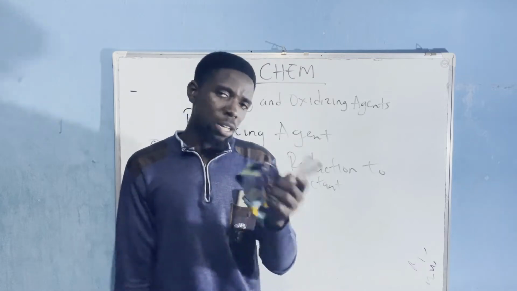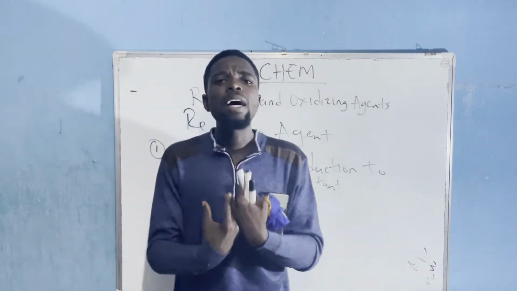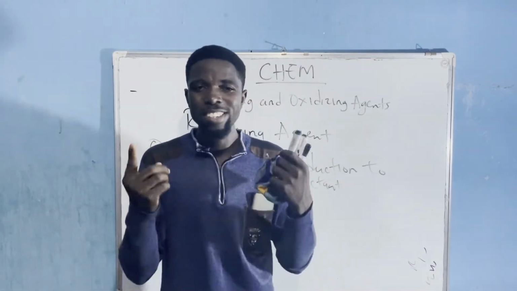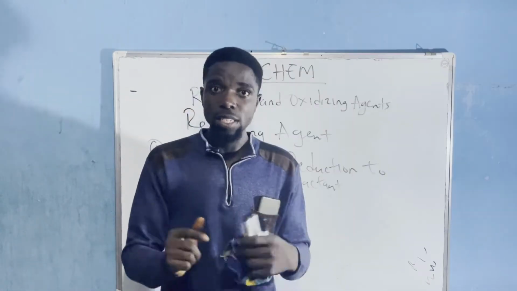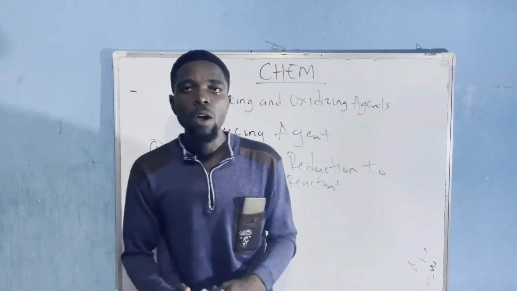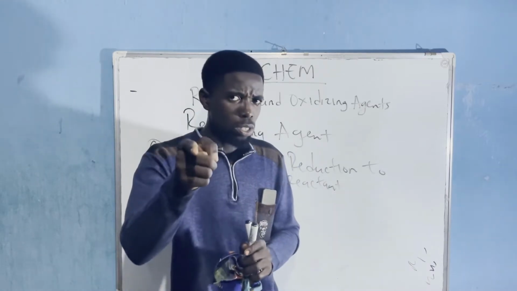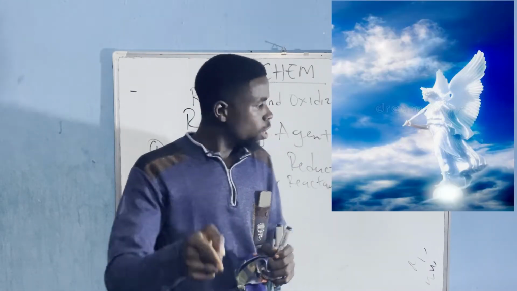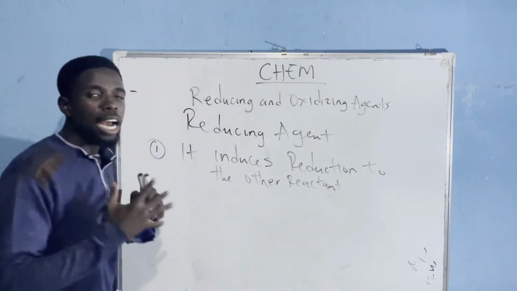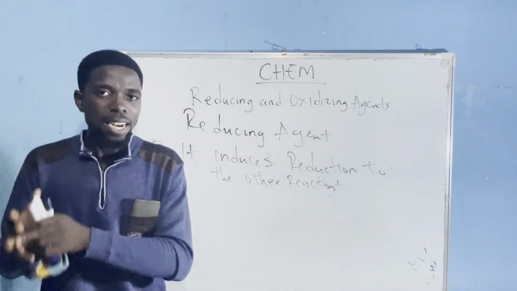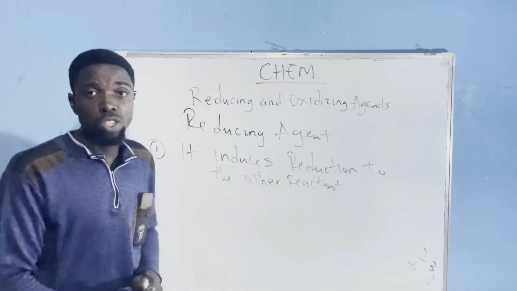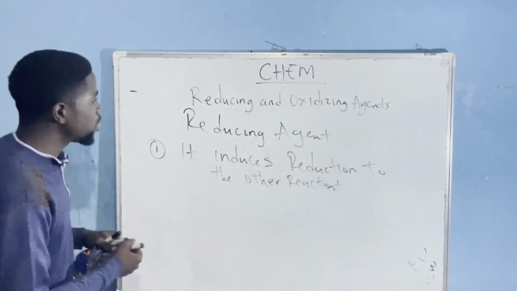Now, back to my analogy. Imagine I am an agent of darkness. An agent of darkness can only be affected by the opposite, which is light. In the same way, a reducing agent can only be affected by the opposite process, which is oxidation. What does this mean?